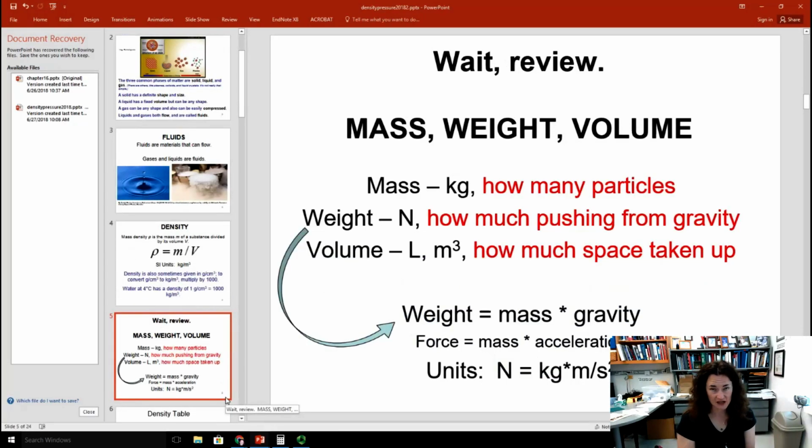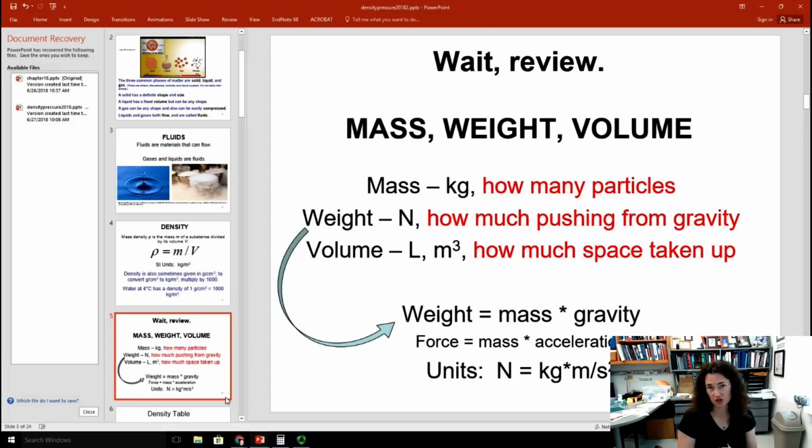So just in case you're getting a little confused about the units or anything, let's do a quick review of the difference between mass, weight, and volume. Okay, so mass is given in kilograms in the SI system, and that's proportional to how many particles or how much stuff you actually have. Now, that's different from the weight of a substance, remember that. Weight is a force, and it's due to gravity's pull. And the formula for weight, the force, is equal to the mass times the gravitational acceleration constant here on planet Earth, little g, which is 9.8 meters per second squared.